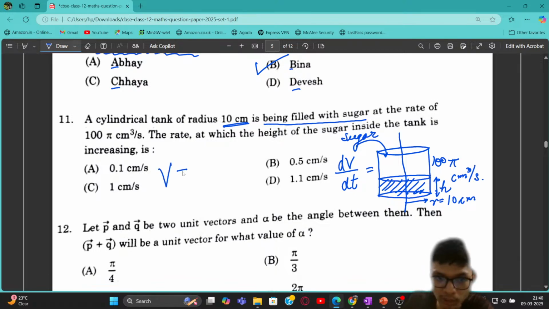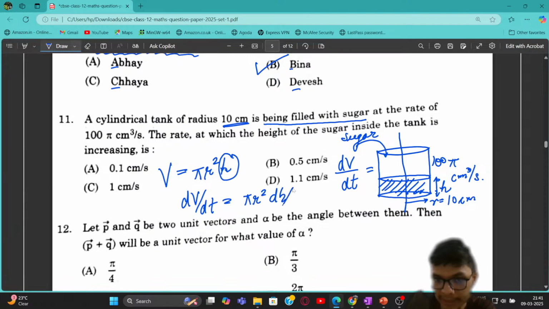If we relate to the volume of a cylinder, it is given as pi r square into h, right? Over here, the radius of the cylinder remains constant, so the only variable term is h. If I differentiate V with respect to time, it is going to be equal to pi r square dh by dt, because the radius of the cylinder is constant. If it were a cone, the radius would have been variable, depending on the orientation of the cone. But in this particular case, it is just a simple cylinder where the radius is constant but the height is variable. So from here you can find dh by dt.